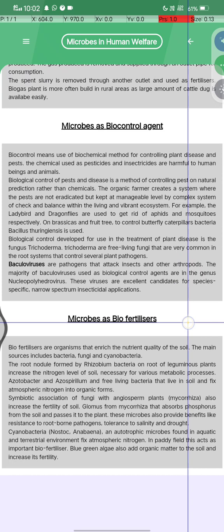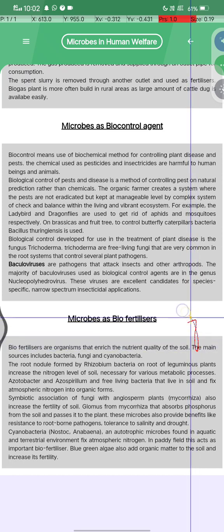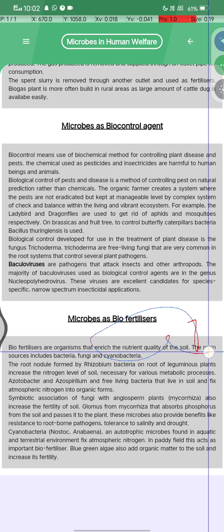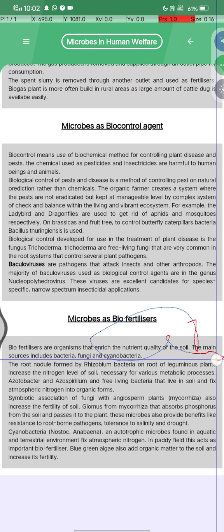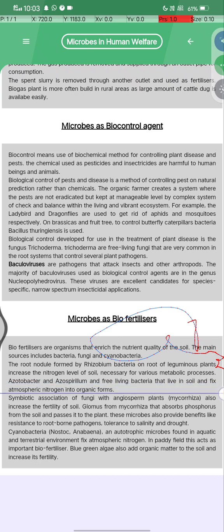Last is microbes as biofertilizers. Biofertilizers are organisms that enrich the nutrient quality of the soil, and the main sources include bacteria, fungi and cyanobacteria. The root nodules formed by Rhizobium bacteria on the roots of leguminous plants increase the nitrogen level of soil, which is necessary for various metabolic processes, and Azotobacter and Azospirillum are free-living bacteria that live in soil and fix atmospheric nitrogen into organic forms.